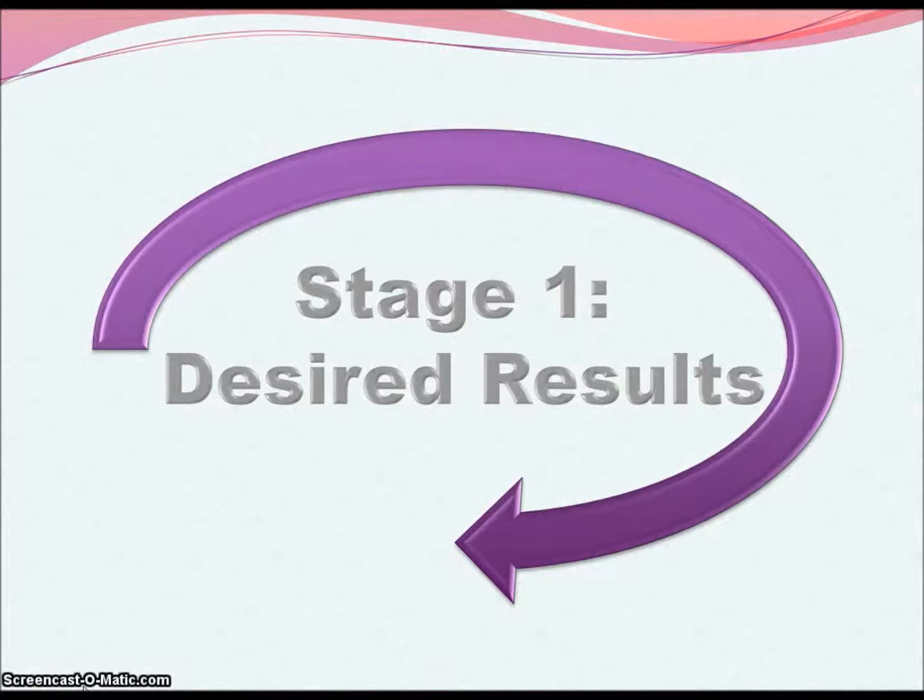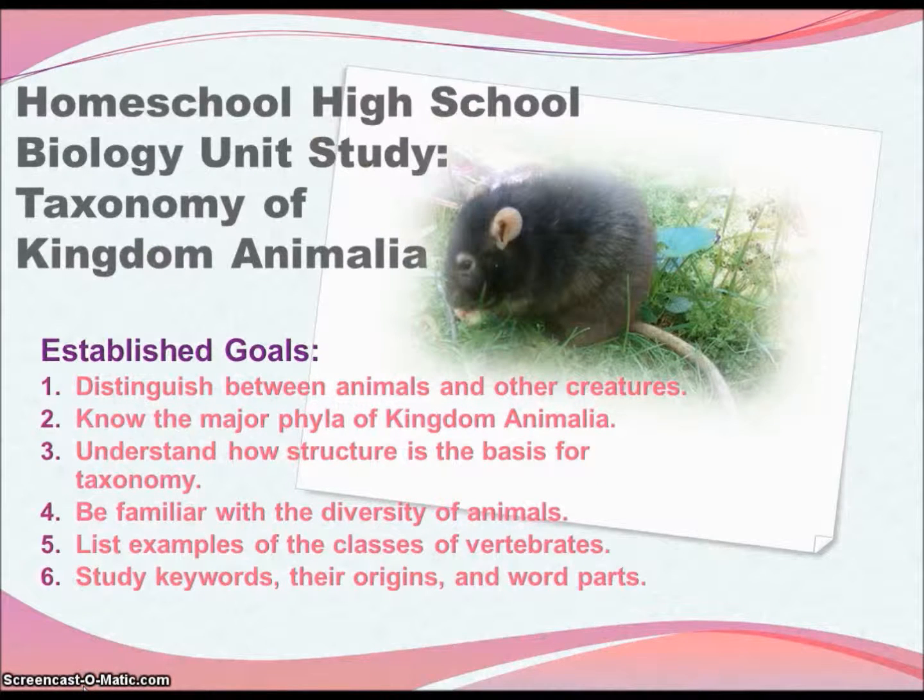Stage 1. The desired results. I looked at my homeschool high school biology unit study of the taxonomy of kingdom Animalia and had to choose some goals, keeping in mind that my students work at home 4 days of the school week and only 1 day in class. So the goals were that they distinguish between animals and other creatures. We've been working our way through the kingdoms, so this should be natural.